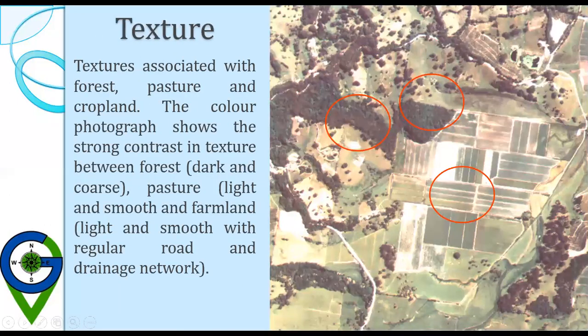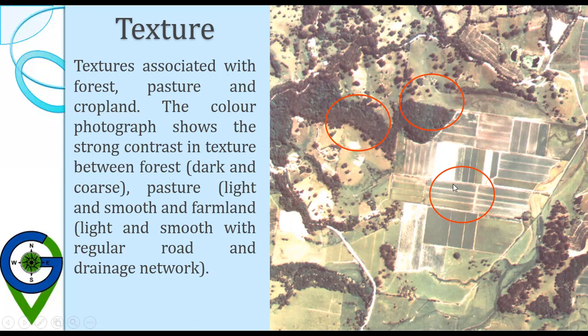Let's see an example like this. The texture is associated with forest. This one may be a forest. Then pastures, and this one may be a cropland.